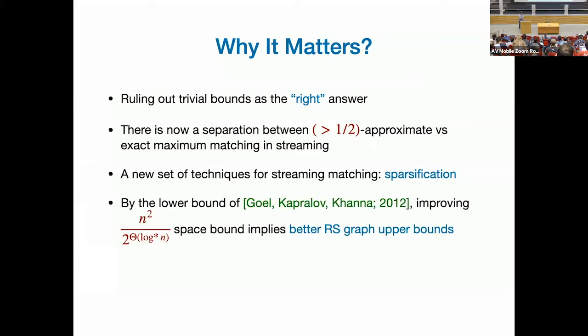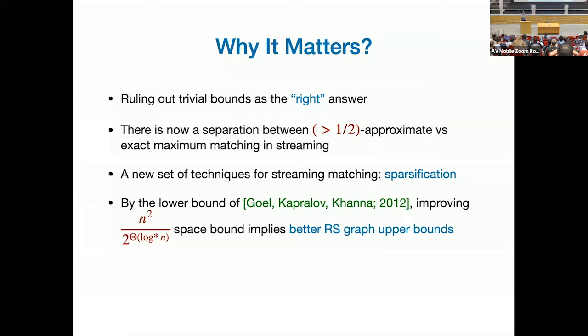One important thing, whenever you talk about shaving some factors, there's this question, oh, maybe I can apply some for Russian or something like that. Shaving off a log n is always easy. Maybe, but if you can shave off a log n or any factor better than this, you are proving better RS graph upper bounds, okay?